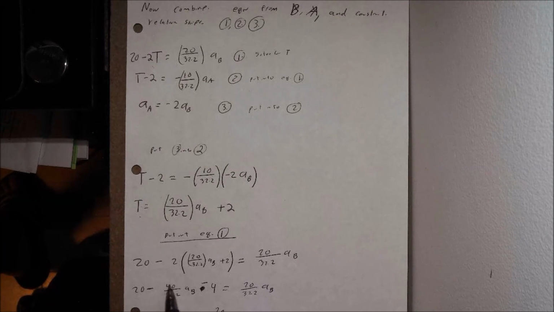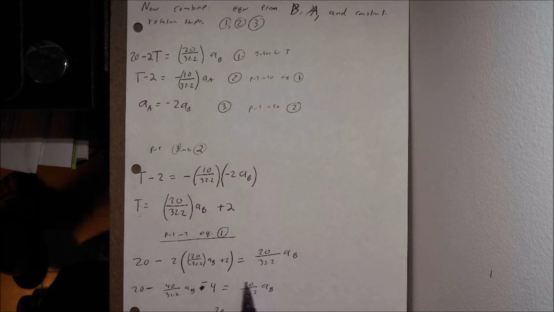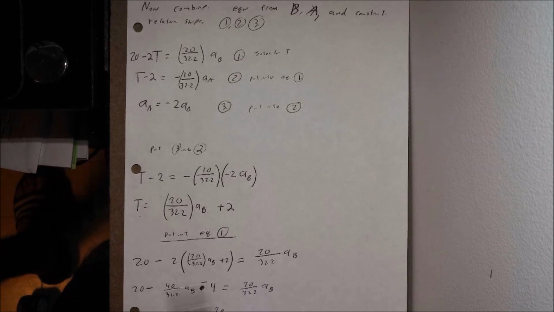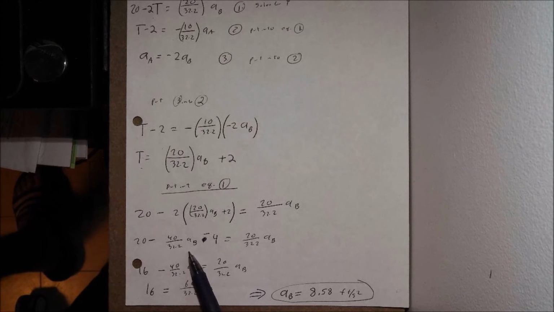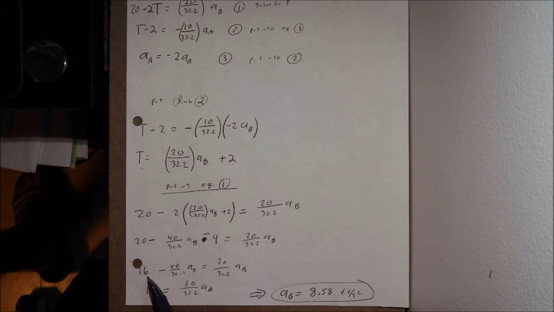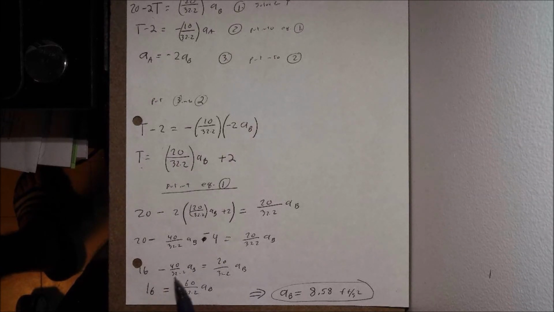We do that there. 20 minus 40 over 32.2 times our a sub B minus 2 times 2 is 4 is equal to the right-hand side of the equation, 20 over 32.2 times a sub B over here. Reduce it down a little bit more. We can put that 4 back over here. Combine it with 20. Becomes 20 minus 4 is 16. Minus our 40 over 32.2 times a sub B. 16, sorry. Now that you can see what I'm doing here. 20 minus 4 is 16. Minus 40 over 32.2 times a sub B is equal to, right-hand side over here, 20 over 32.2 times our a sub B.